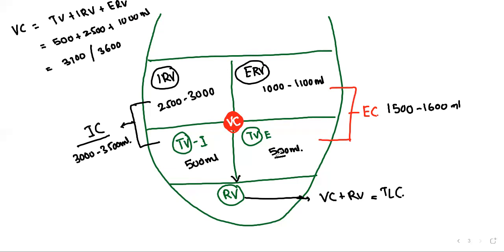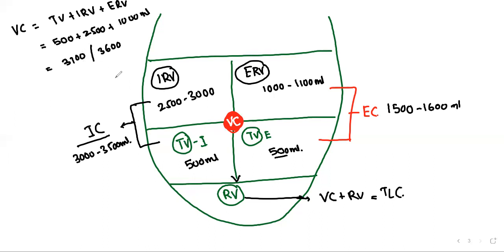Actually, you might calculate this also, but as I said, TV inspiration, TV expiration, entry, exit. If you earn 100 rupees and you spend 100 rupees, the total is not 200, right? That means air enters into the lungs by normal inspiration 500, normal expiration 500. So the total is not 1000. You can't say that is 1000. That means only 500 we have to consider. You may be thinking 500 plus 500. That's the problem actually. So 500 plus 2500 plus 1000.